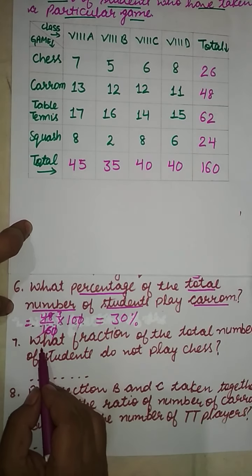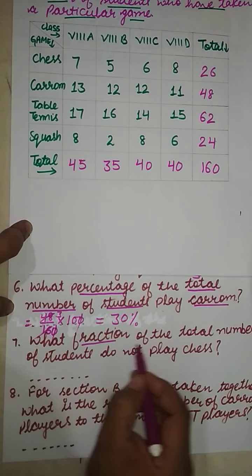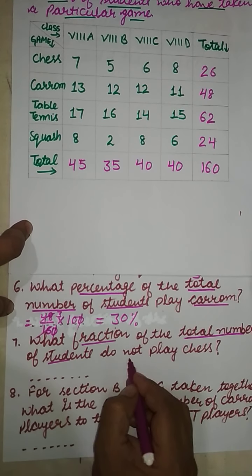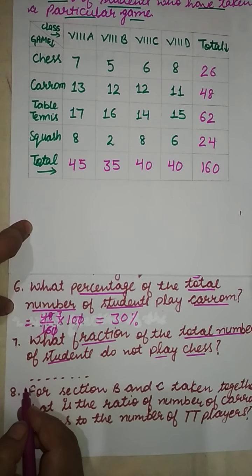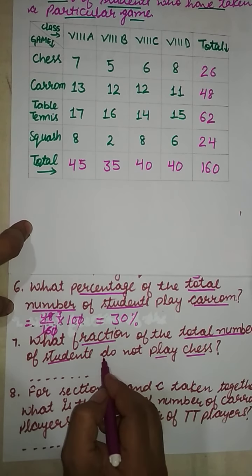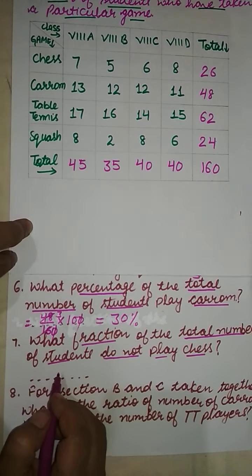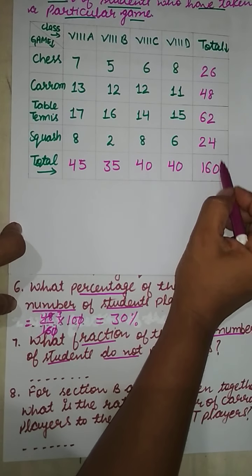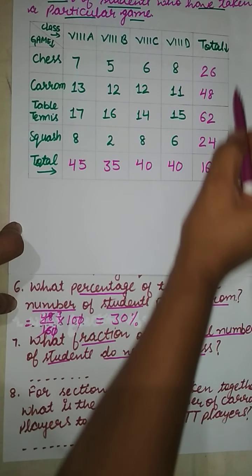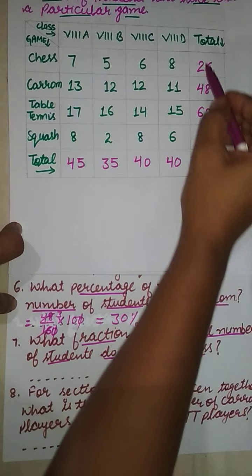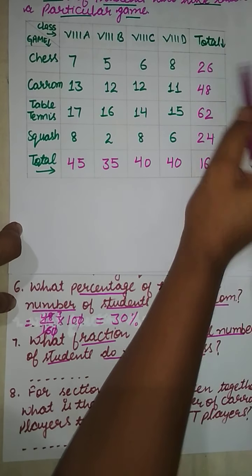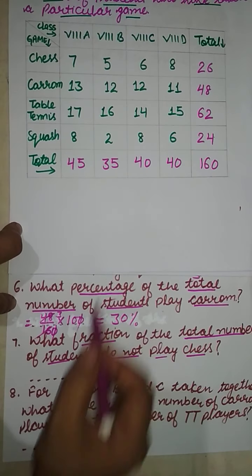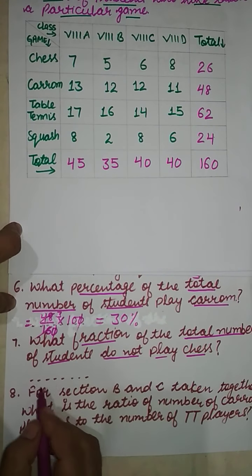Now question number 7 is, what fraction of the total number of students do not play chess? Now we are to find out those who do not play chess. Here we can calculate it as we have total number of students 160, and out of 160 students 26 students are playing chess. So it means the students who are not playing chess is 160 minus 26.